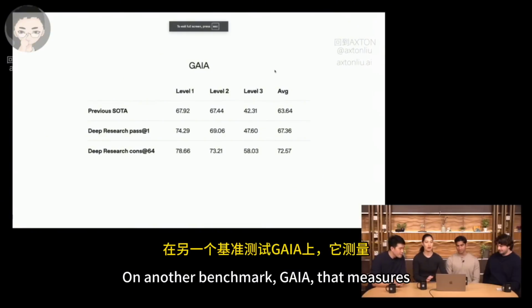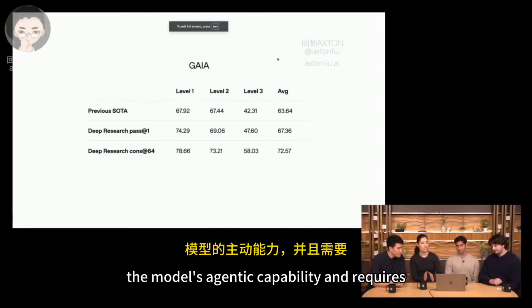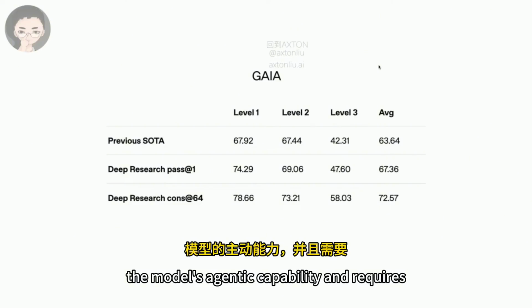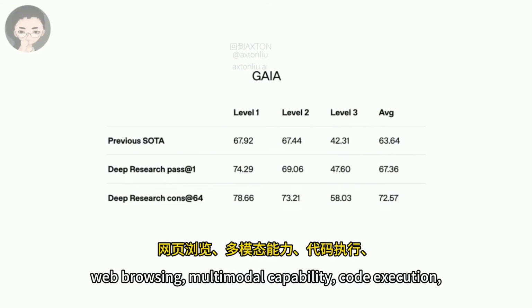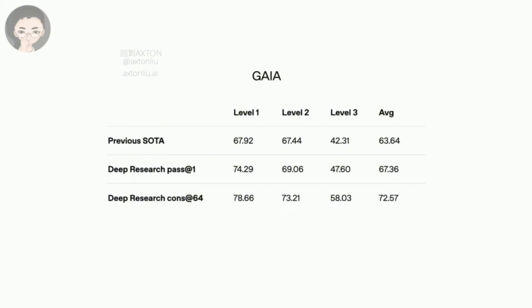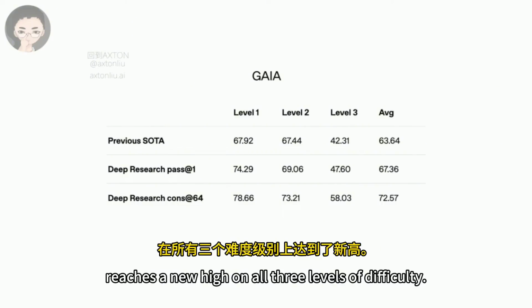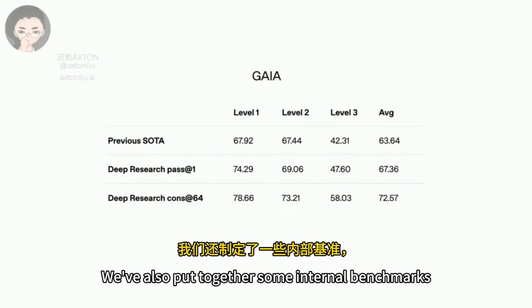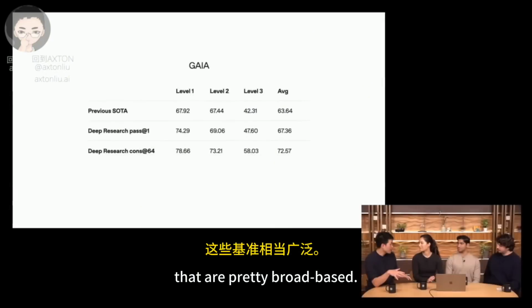On another benchmark, Gaia, that measures the model's agentic capability and requires web browsing, multimodal capability, code execution, and reasoning over files, the model also reaches a new high on all 3 levels of difficulty. We've also put together some internal benchmarks that are pretty broad-based. Can you talk about those?